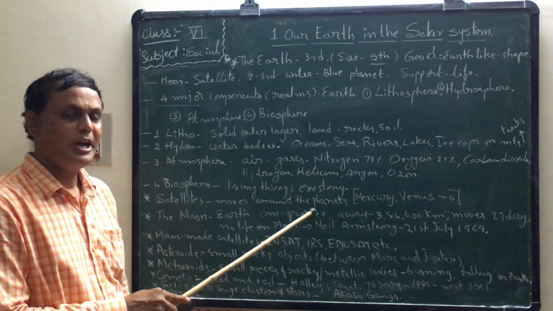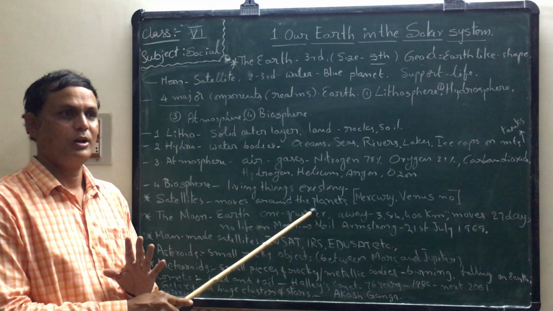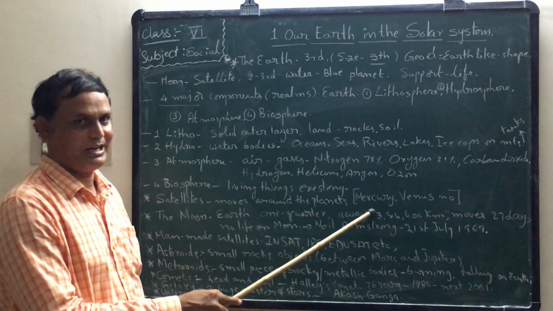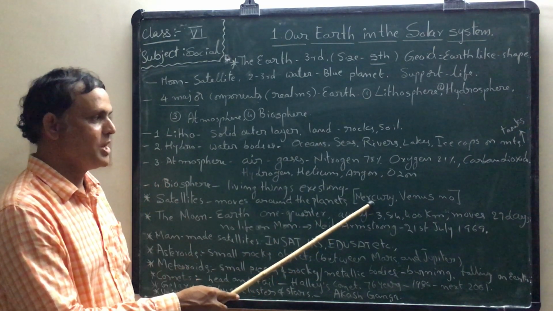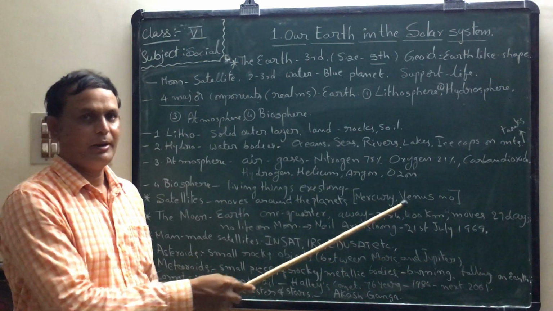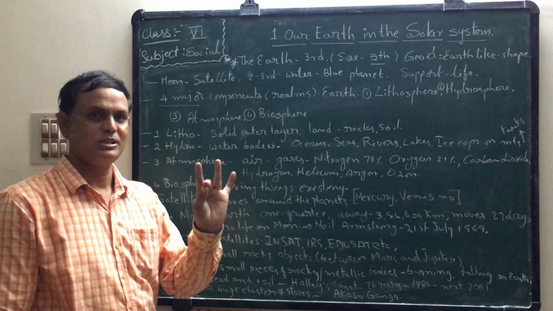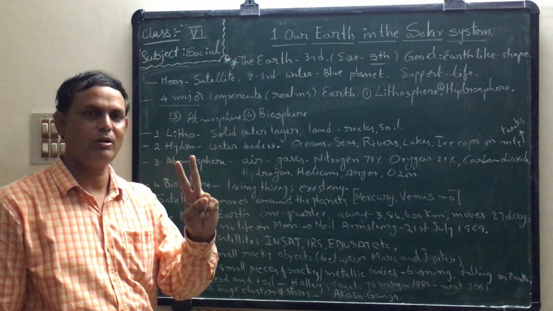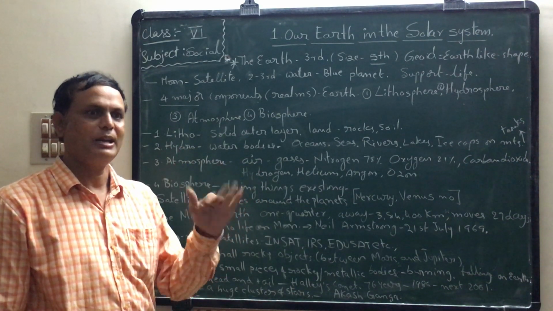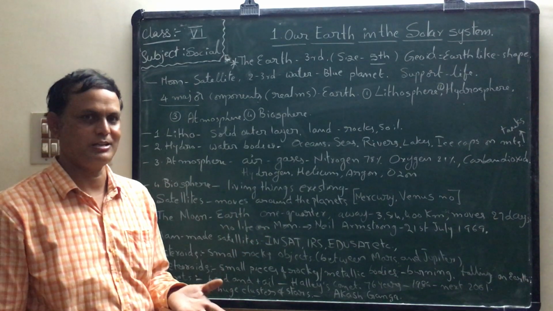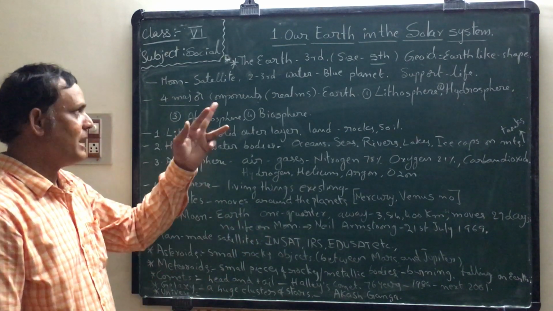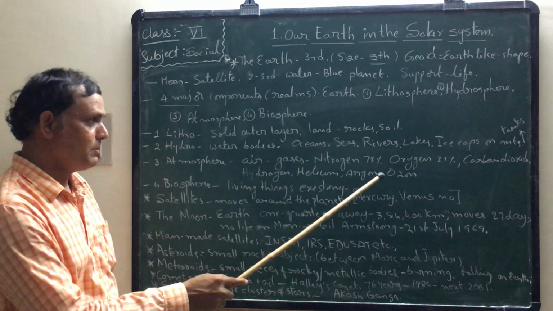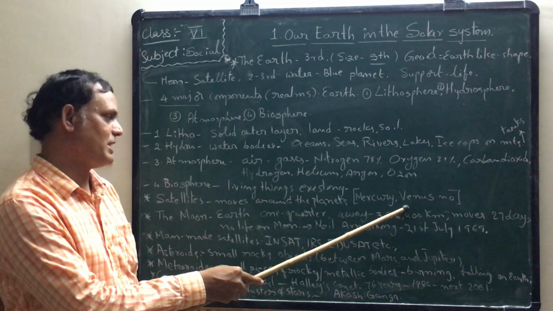But among the 8 planets, only 2 do not have any satellite. What are they? Mercury and Venus. These 2 have no satellites. The remaining all have satellites, for example Earth has the Moon, like that.